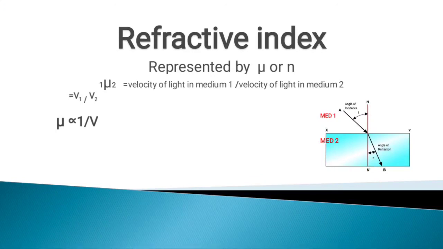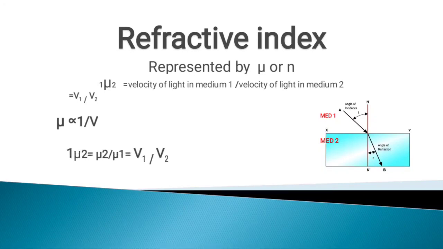That means if a medium has a high refractive index, its velocity will be less, and if a medium has a low refractive index, then in that medium the velocity of light will be more. That is why we can say that refractive index is inversely proportional to the velocity of light in that medium.